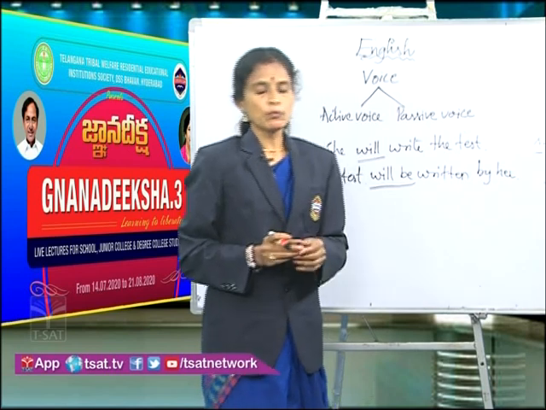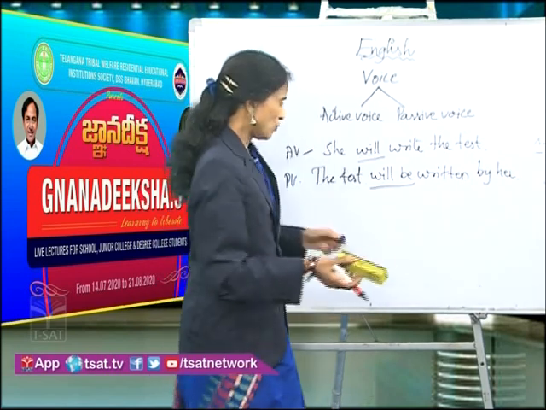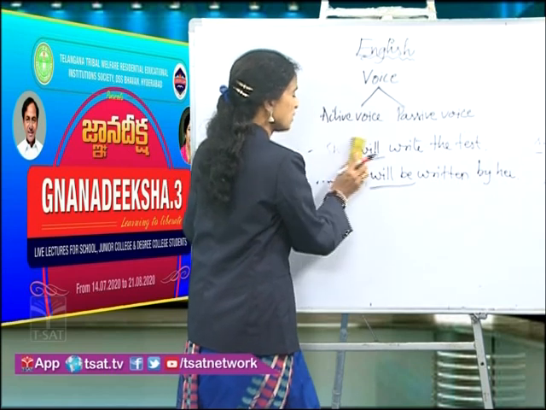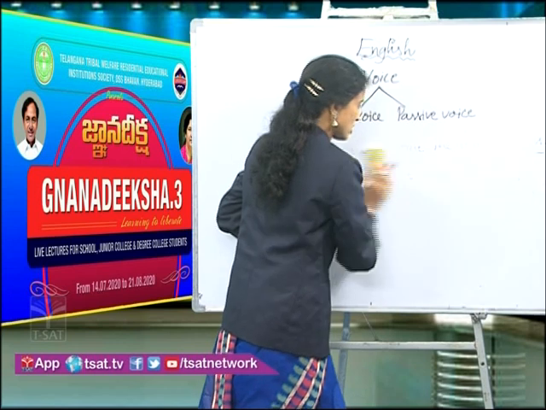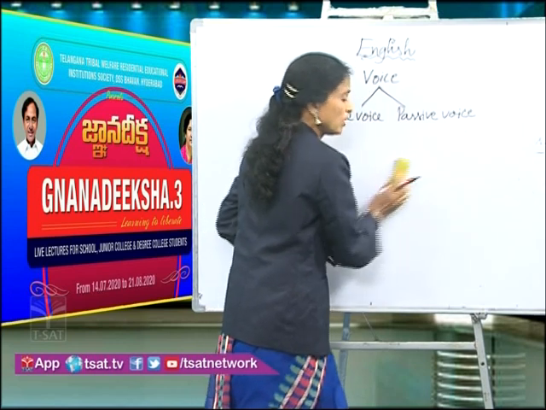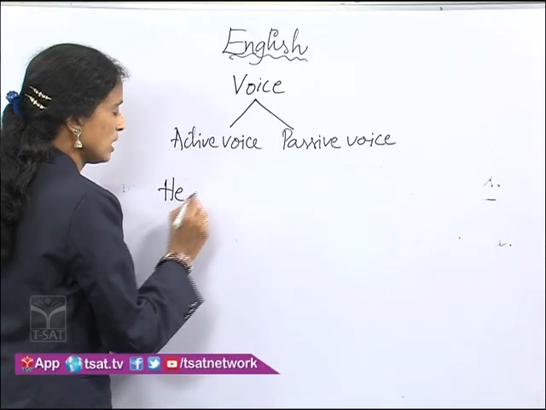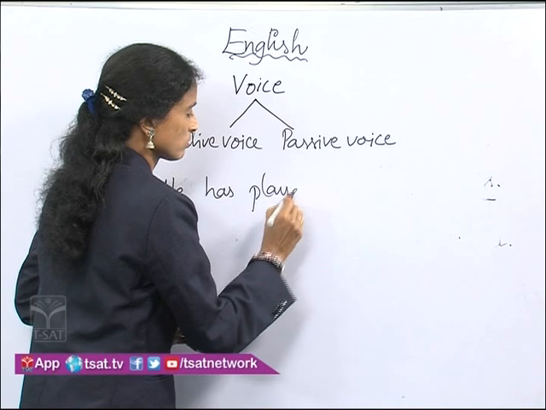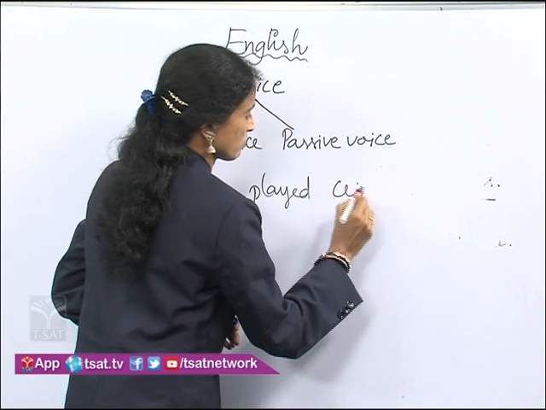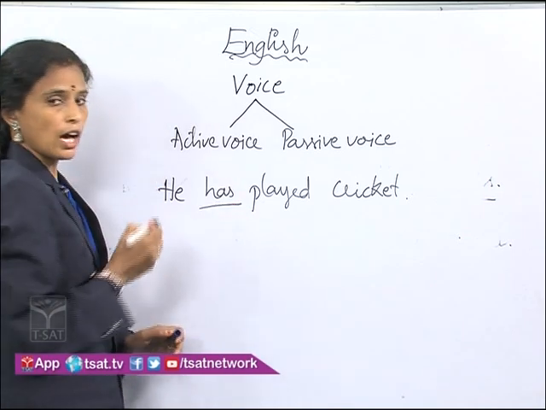Now, if you have any sentence with any of the have forms, then in that case we add the be form been in the passive voice. Even for that, let us have an example. He has played cricket. Here you found the have form.